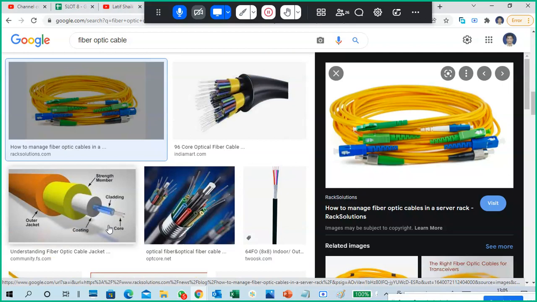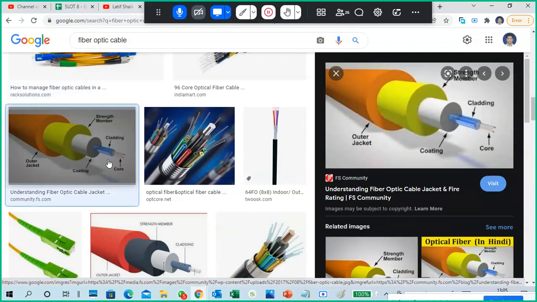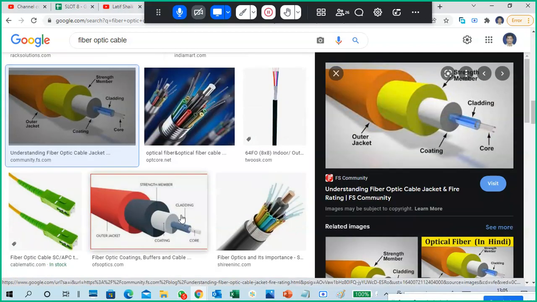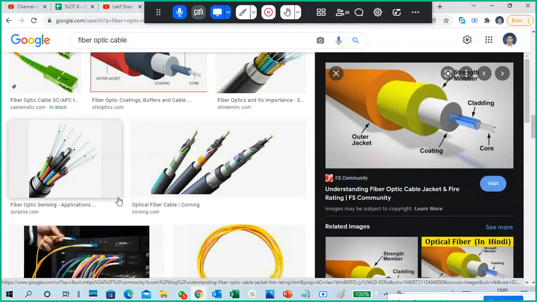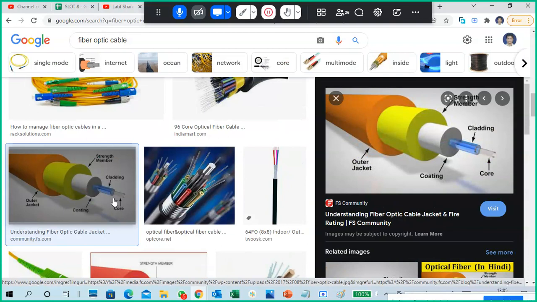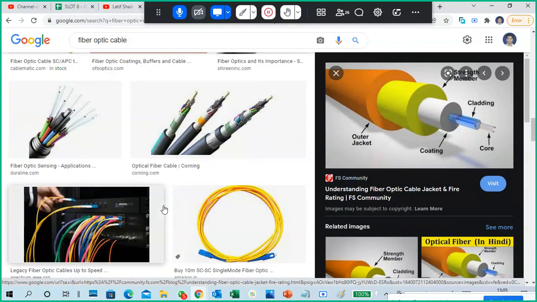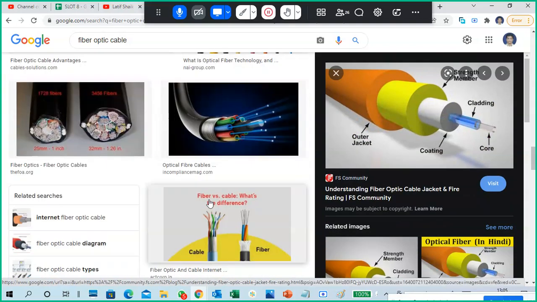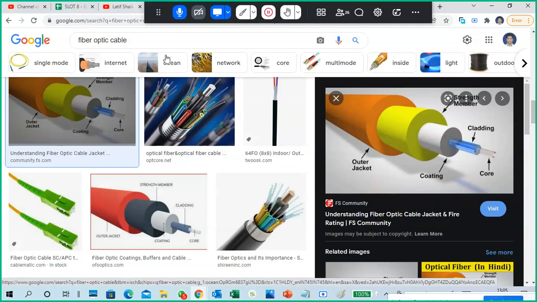Cost-wise, it is very high for a shorter distance, while for a longer distance the cost is low. That's the difference. It also gives very high speed communication, light speed, with no electromagnetic interference on the cables.